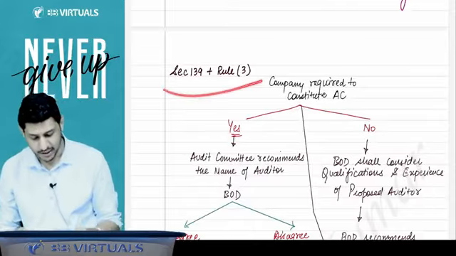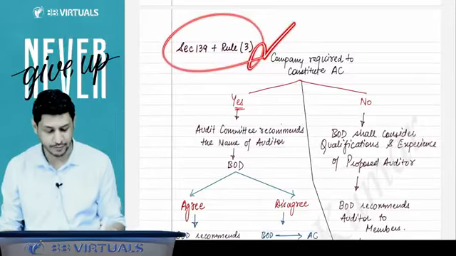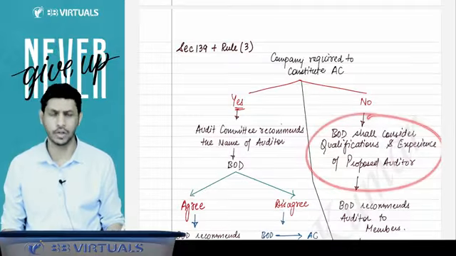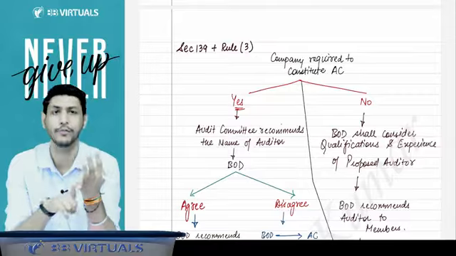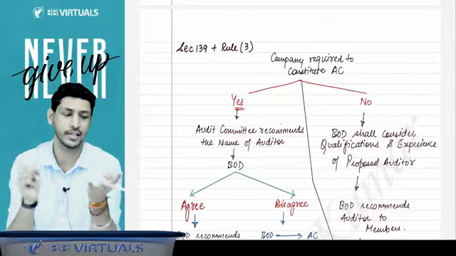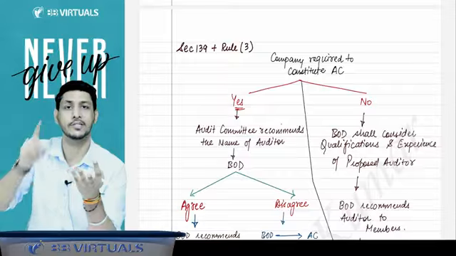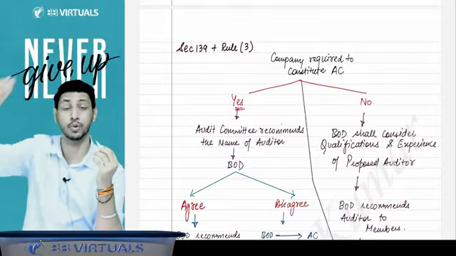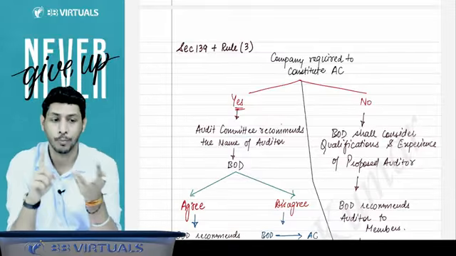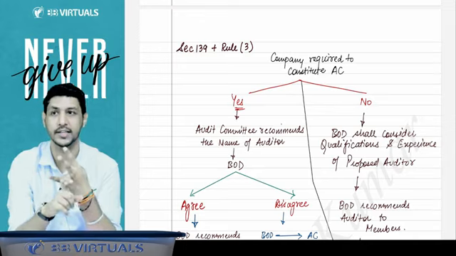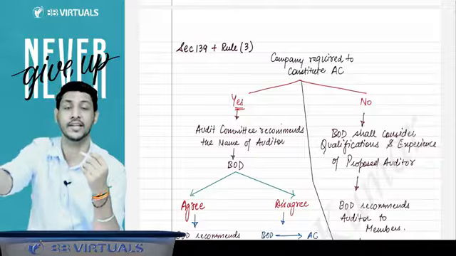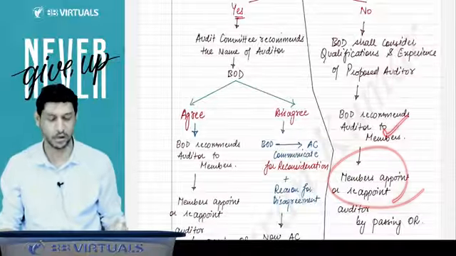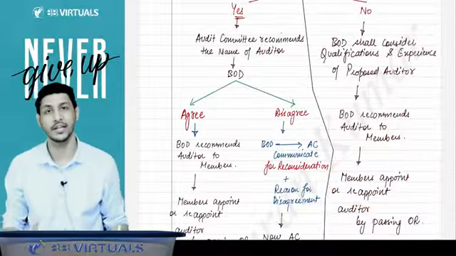Right, sir. Now, section 139 read with rule 3, and this chart states whether the company is required to constitute the audit committee or not. If the company is not required to constitute the audit committee, the board of directors will consider the qualification, experience, and check whether the experience of the auditor matches the size of the company, whether the auditor will be able to do the audit of that company or not. So the board of directors shall consider the qualification, experience, whether any proceeding is pending against that auditor or not. They will check everything, and then they will recommend a name to the members, and members will appoint or reappoint that auditor by passing an ordinary resolution in the general meeting.